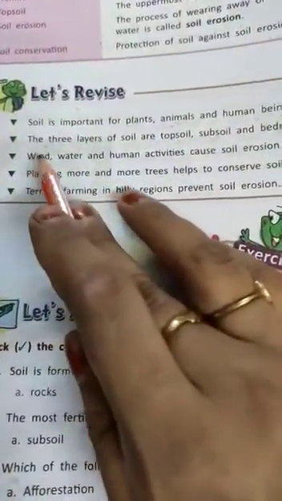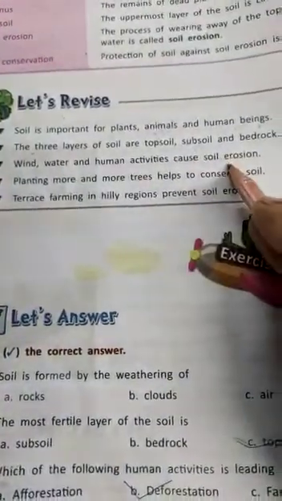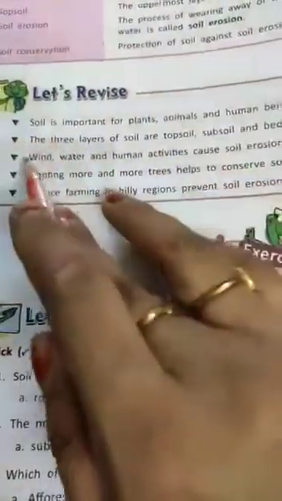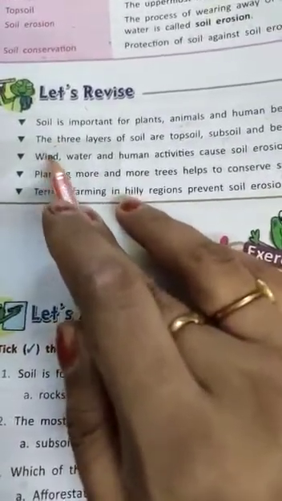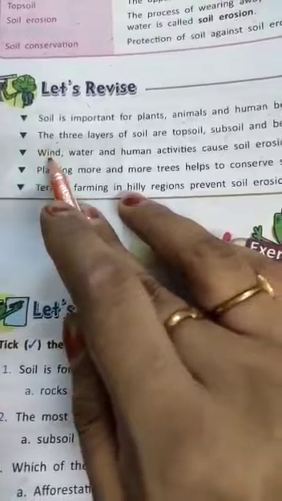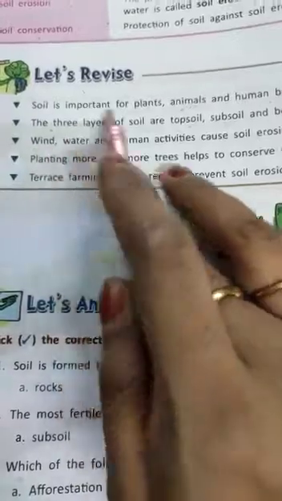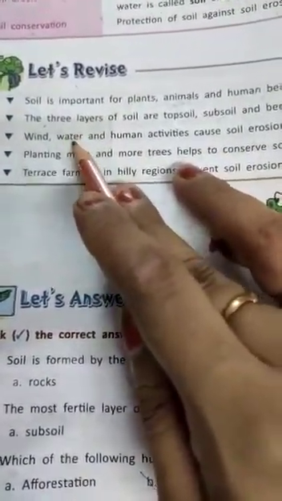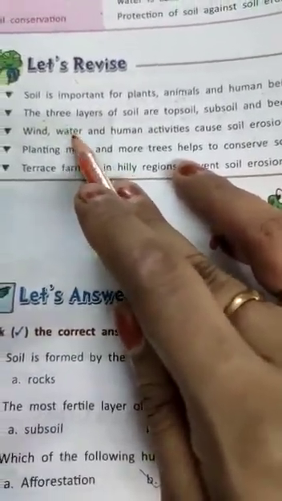Now, the third point: wind, water and human activities cause soil erosion. I explained to you that there are basically three reasons for soil erosion. First, strong wind. When the strong wind blows and there is a plain ground, with no crop or plant grown on the ground, the strong wind blows the topsoil away with it. Now, running water that comes from heavy rainfall or flood water also takes the topsoil with it.